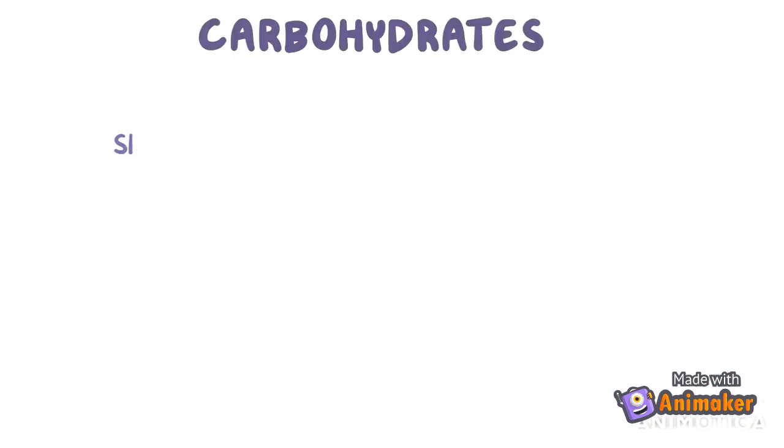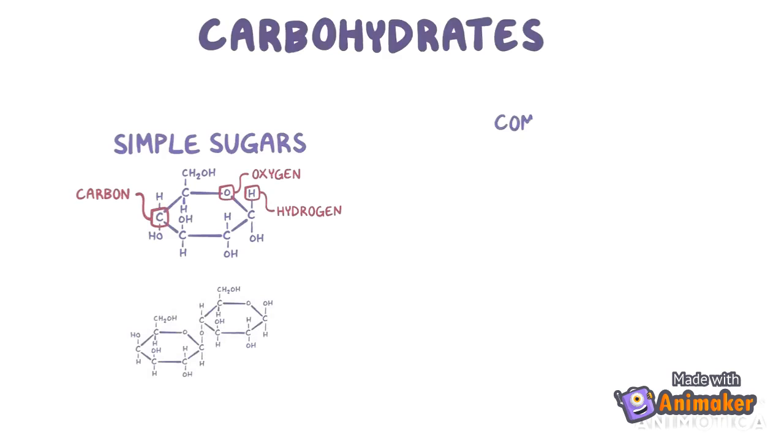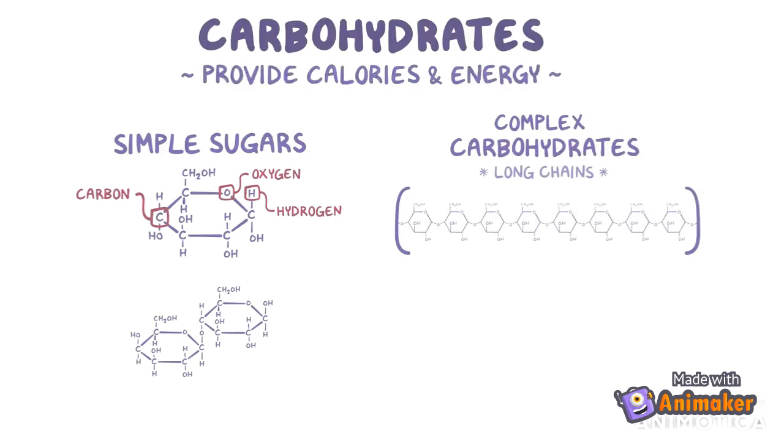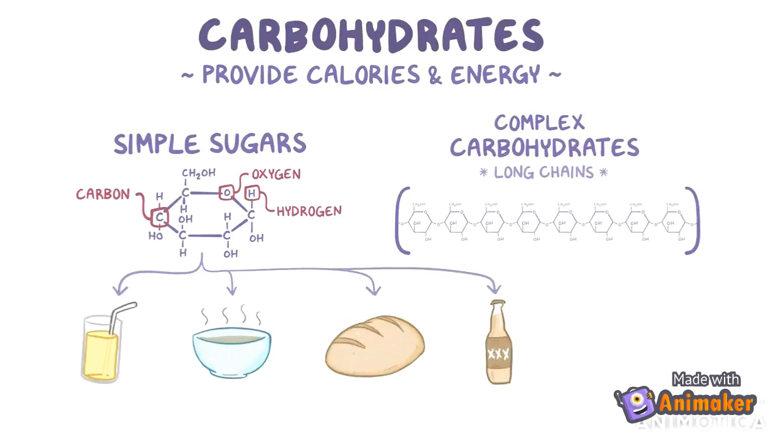Carbohydrates are divided into two categories: simple and complex. Simple carbohydrates, or simple sugars, are made up of carbon, oxygen, and hydrogen, while complex carbohydrates are long chains of simple sugar. Both of these carbs function to provide energy to our body, and simple sugar plays many roles. They can sweeten lemonade, help in making noodles, rise the dough, ferment alcohol, and also help preserve jams.